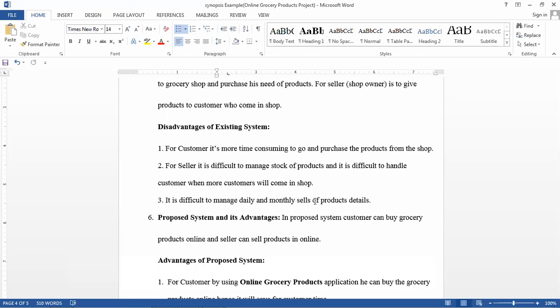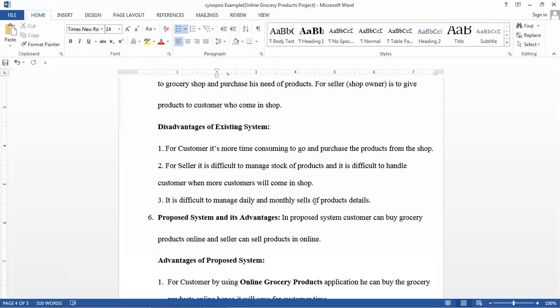And for the seller, it is difficult to manage stock, because so many products will be there. Whenever he gives a product, it has to be subtracted from the stock, so that is difficult. Also, when there are more customers, handling those customers is difficult for the seller, the shop owner.